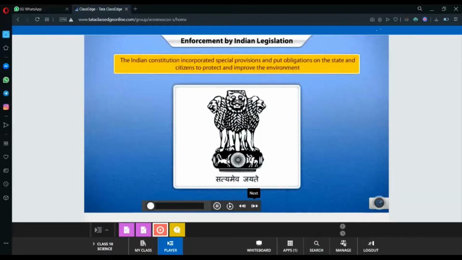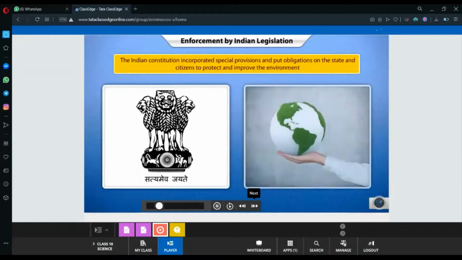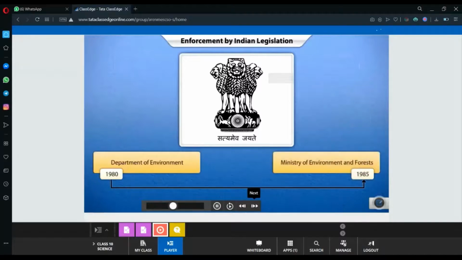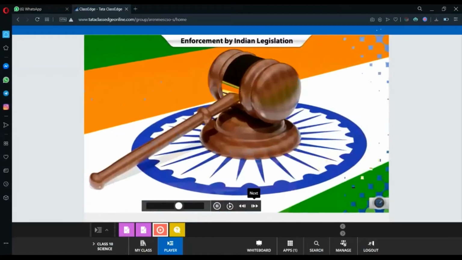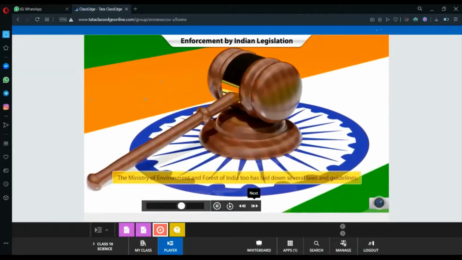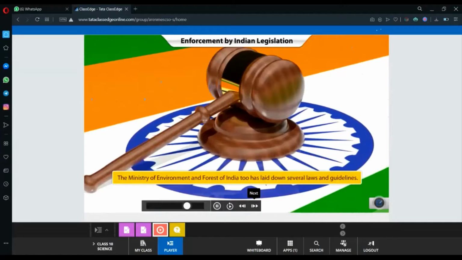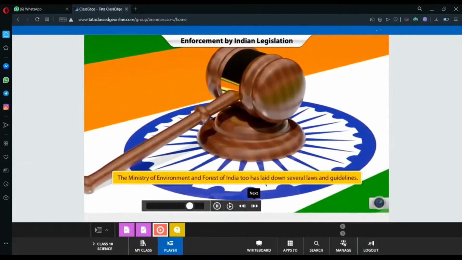The Indian Constitution is one of the few national constitutions to incorporate special provisions and put obligations on the state and citizens to protect and improve the environment and to preserve the natural resources of the earth. In 1980, the Department of Environment was established in India, which later became the Ministry of Environment and Forests in 1985. In line with the UNEP, the Ministry of Environment and Forests of India laid down several laws and guidelines for prevention, control and abatement of pollution.